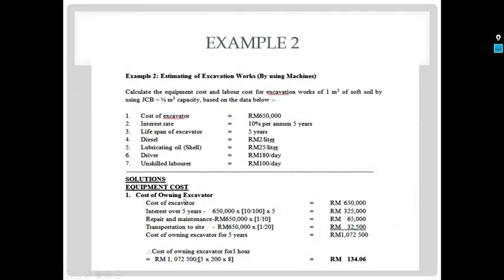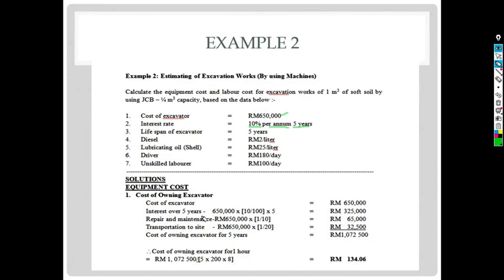First, we have the cost of owning the excavator. So the cost of the excavator is 650,000 based on the question here. And then we also need to pay for the interest for 5 years, because normally for the high price of machine, we will take a loan from the bank and the bank will charge interest. So from the question, it stated that the interest will be 10% per annum. Annum meaning every year. And then we will do the loan for 5 years.